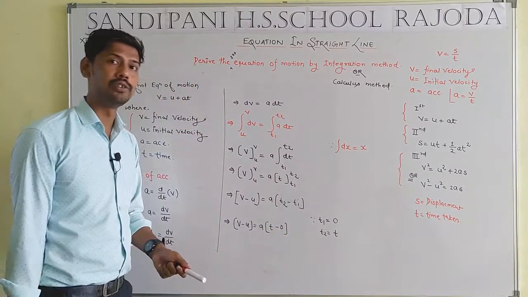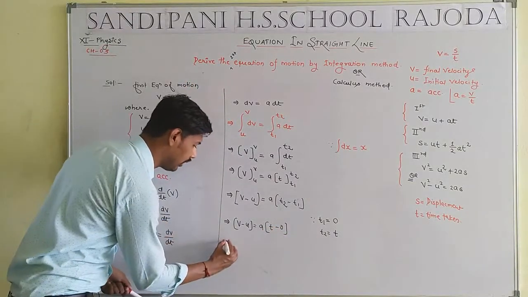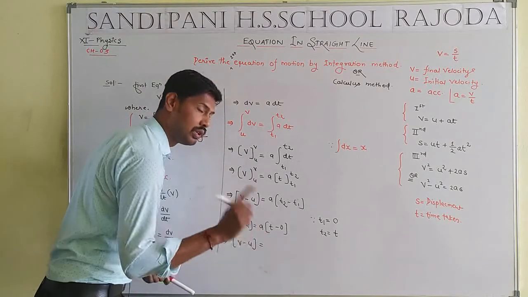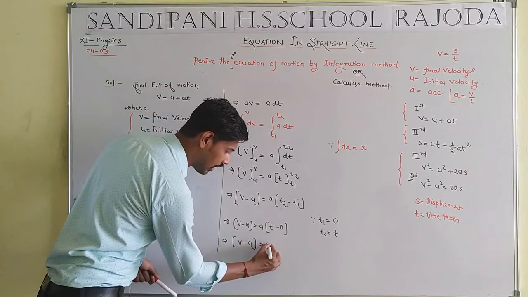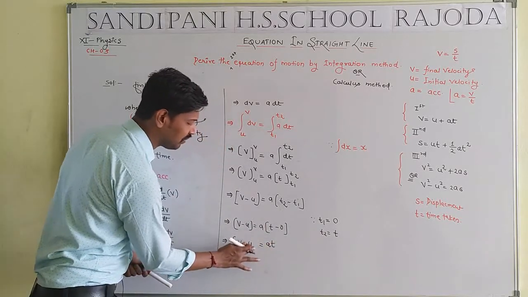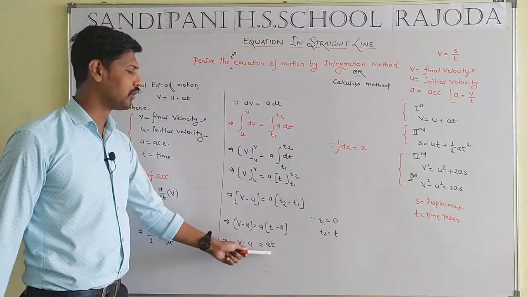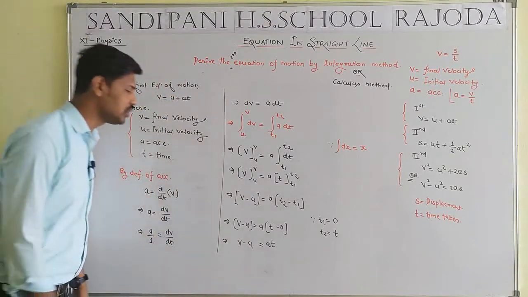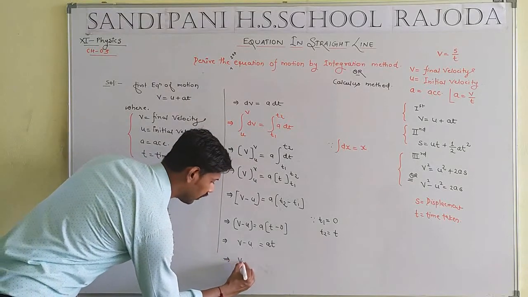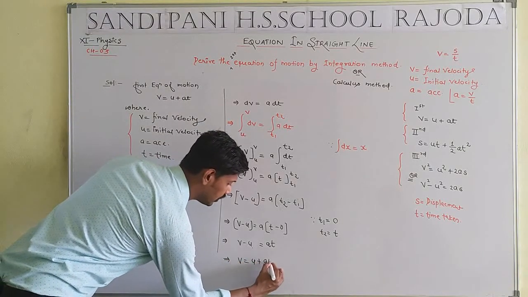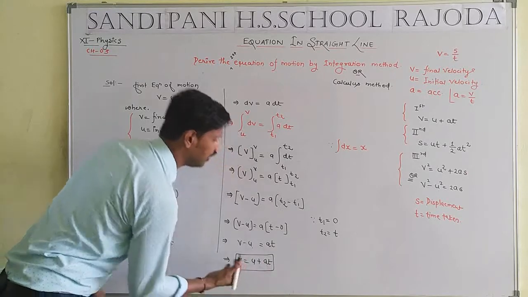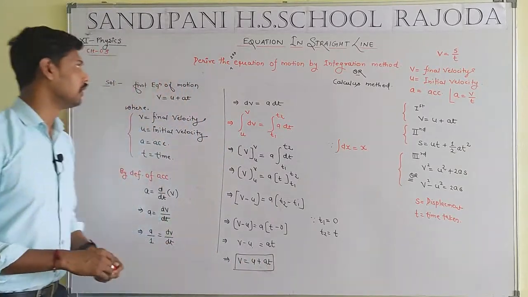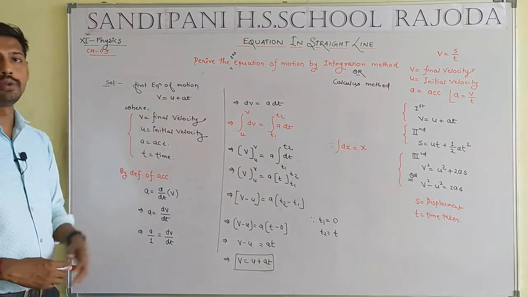What is the mean of the t minus 0? t minus 0 will be equivalent to t, and t into a, that means at. Student, here v minus u will be equal to at. What is the demand of the question? We have to prove v equal to u plus at, such that negative converts into the form of positive, then we get v will be equal to u plus at. I hope you got the derivation related to the first equation of motion, v equal to u plus at.